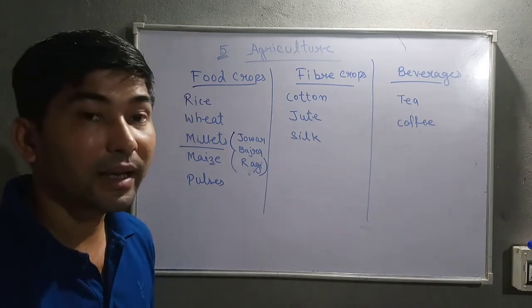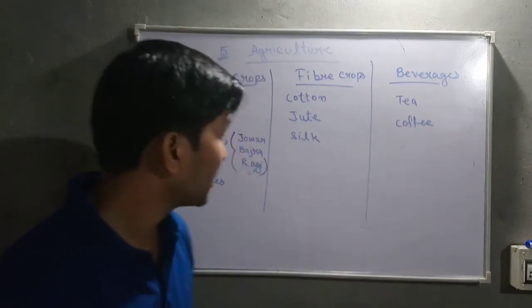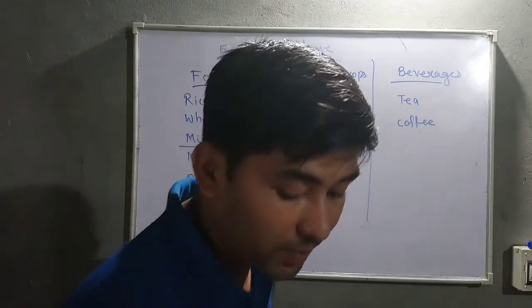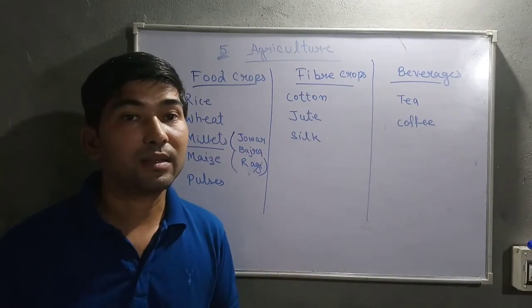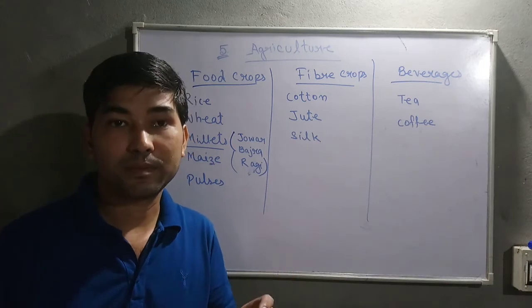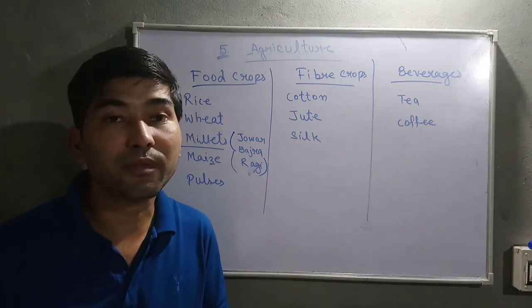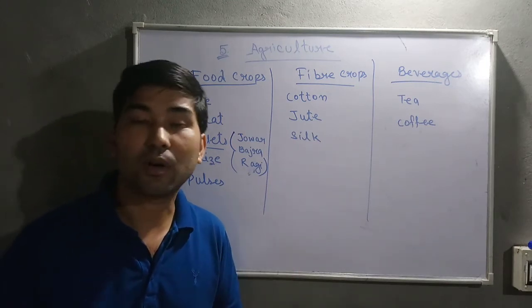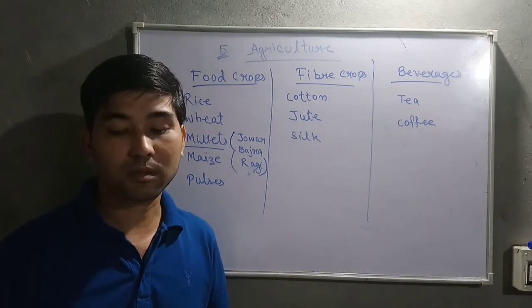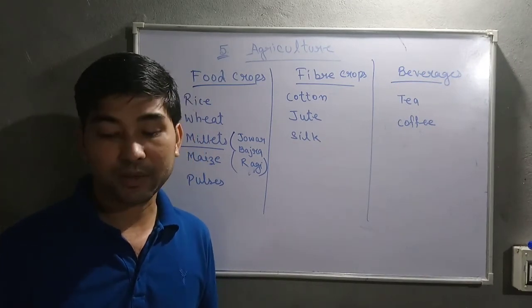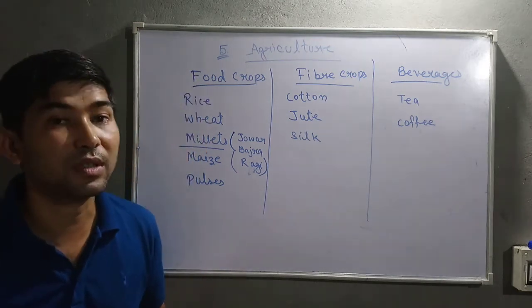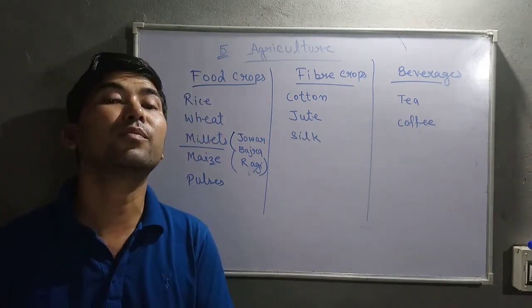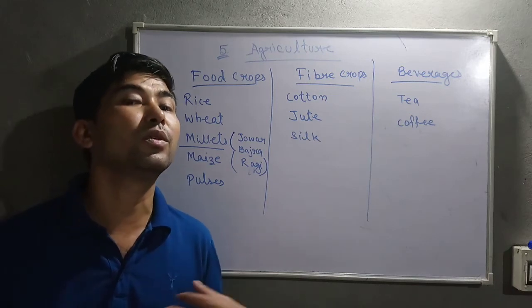Now let's see the agricultural development. Okay, agricultural development, you understand in this sense, to meet or to satisfy the growing demand of an increasing population is called agricultural development. Okay, agricultural development strives to increase food security. As much agricultural development will occur, as much food security we people will get.